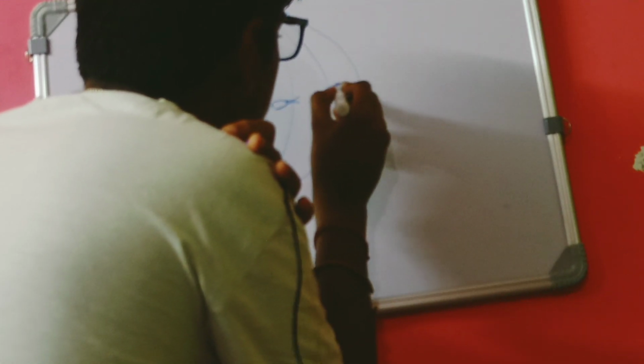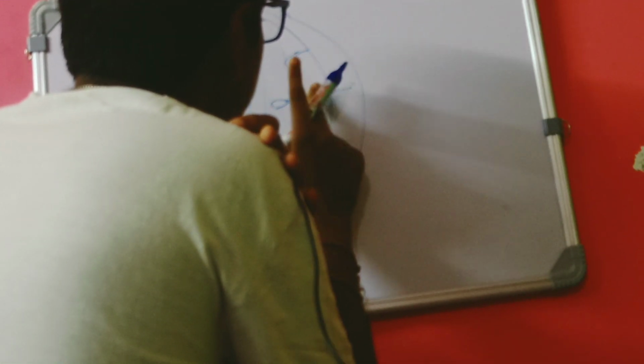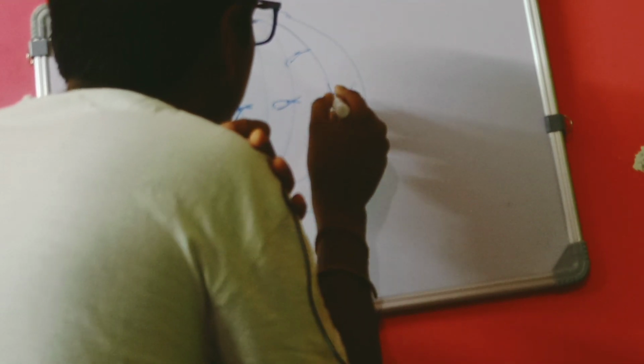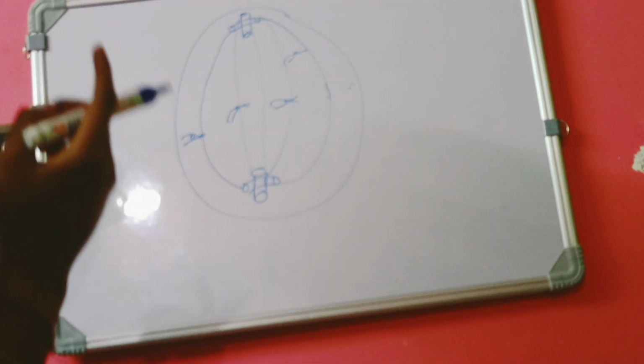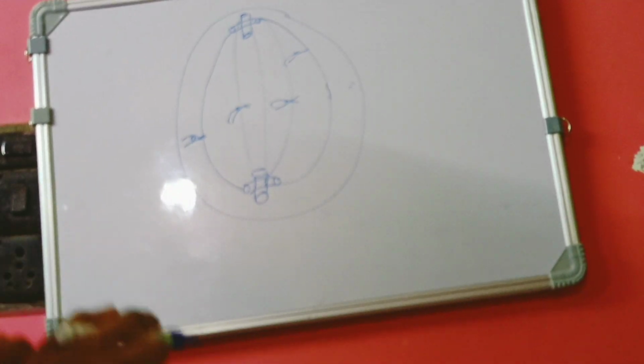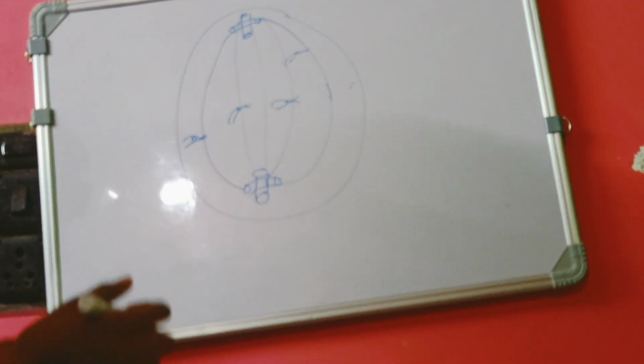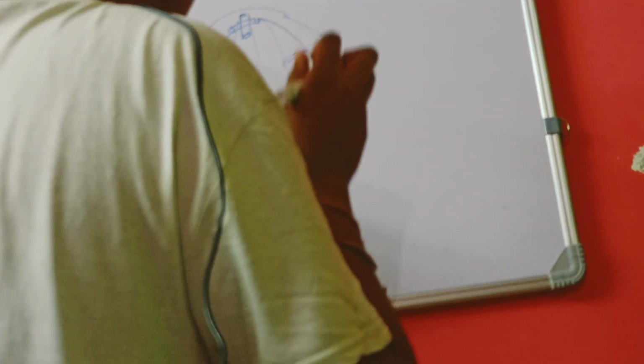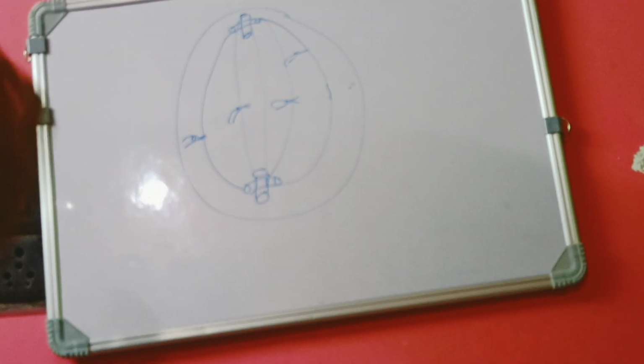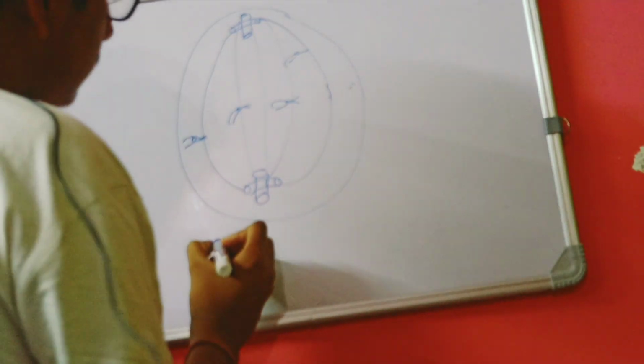Now, in prophase only the spindle fiber is formed. Spindle fiber and astral fiber get formed in prophase. There are many things in the cell, but the main focus now is on this. So this is a diagram of prophase.